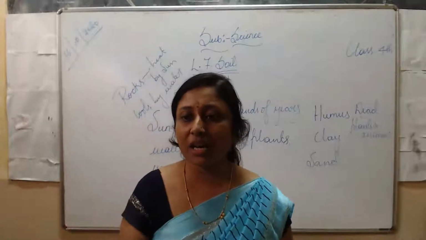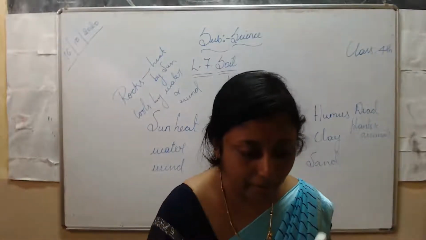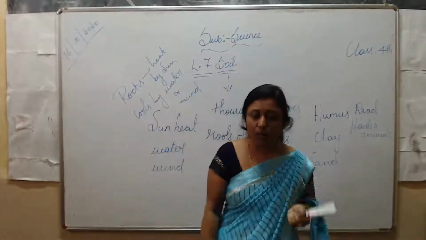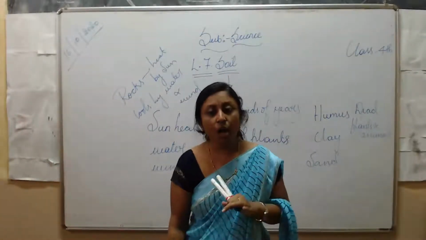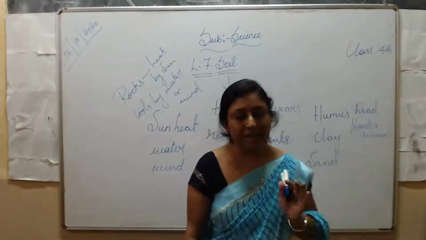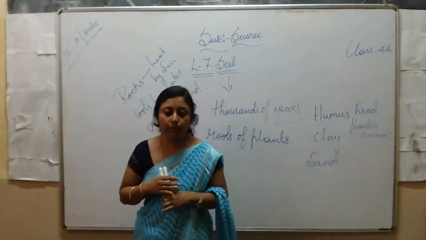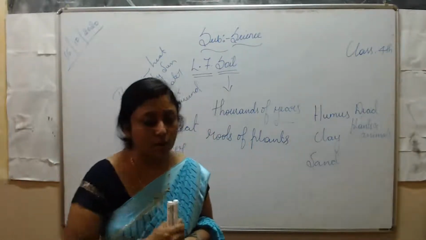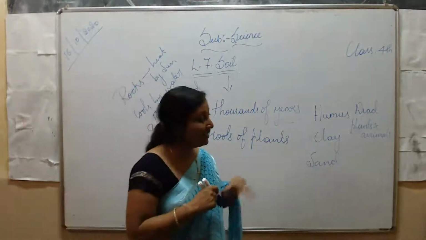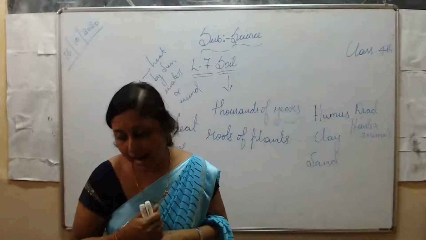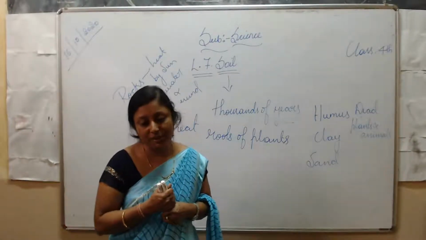Now we move on to the layers of soil. There are three layers of soil. What are they? Topsoil, subsoil, and bedrock. Topsoil is the uppermost layer of the earth, consisting of loose soil, and it is rich in humus and other nutrients. Plants get these nutrients for their growth and development. This layer is dark in color due to the presence of humus.